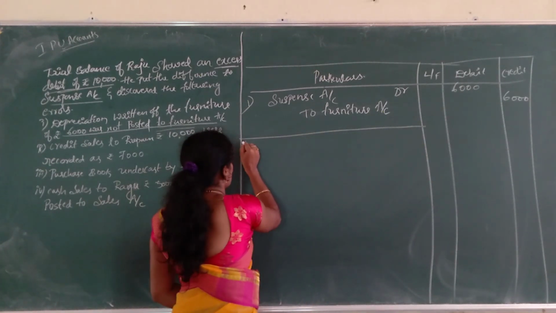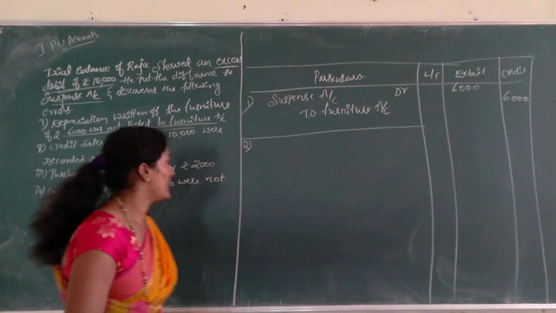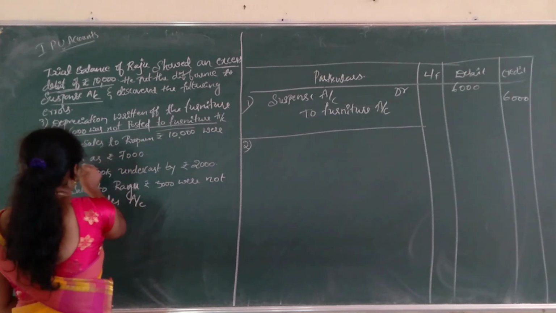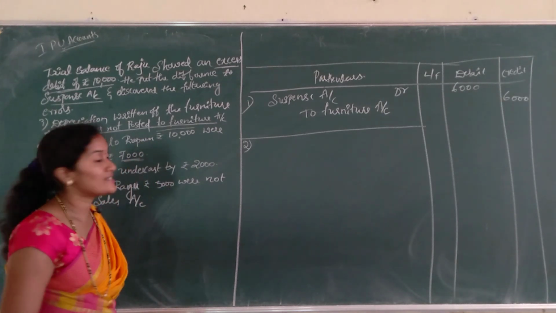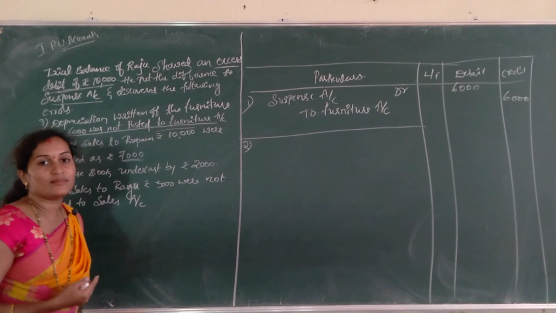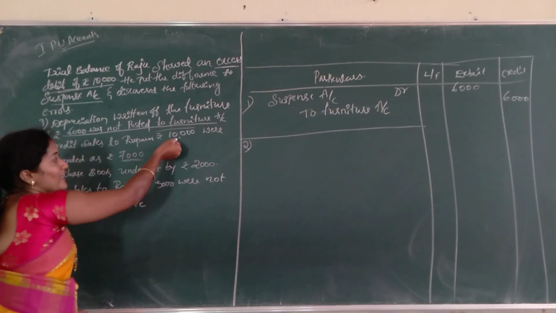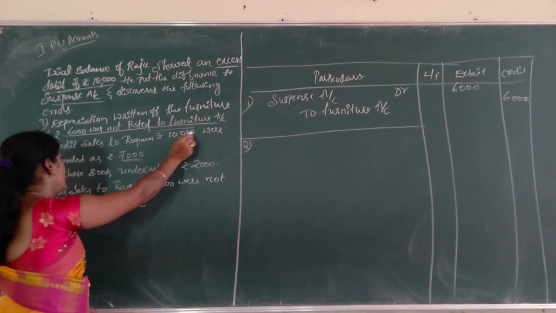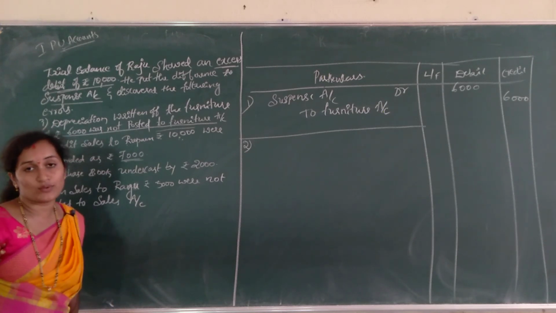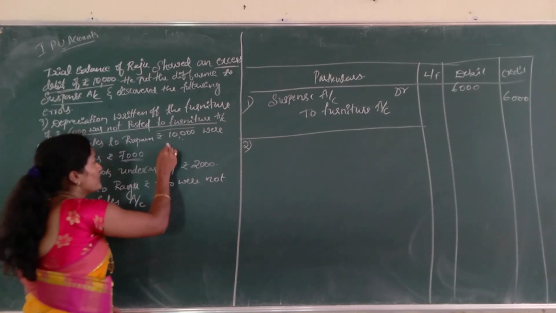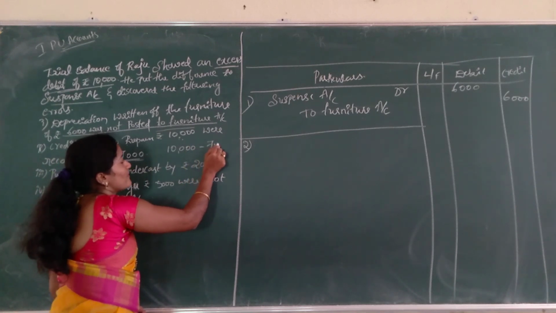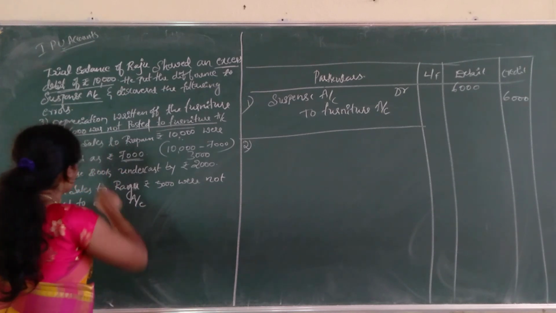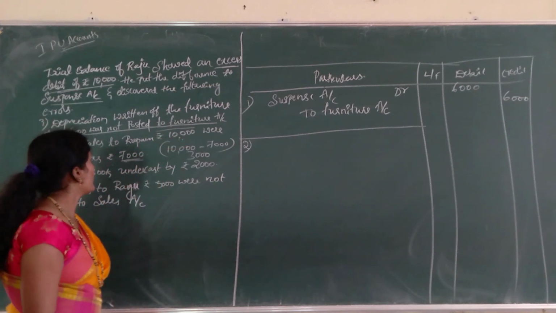Okay, this is the narration. Next, second one. Credit sales to Rupam, rupees 10,000 were recorded as rupees 7,000. See, I explained in the last sessions, this is incorrectly recorded. Credit sales to Rupam rupees 10,000, actual amount is how much? 10,000 were recorded as rupees 7,000. It is incorrectly recorded. What is the difference now? 10,000 is the actual amount, 7,000 is recorded, 3,000 is the difference.